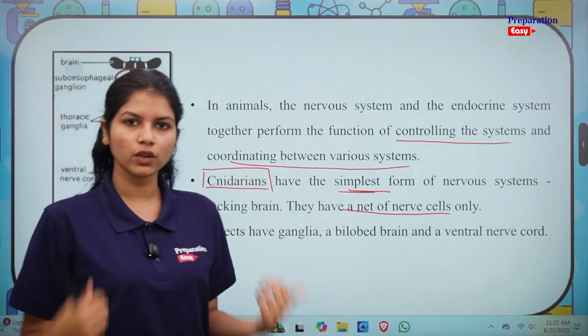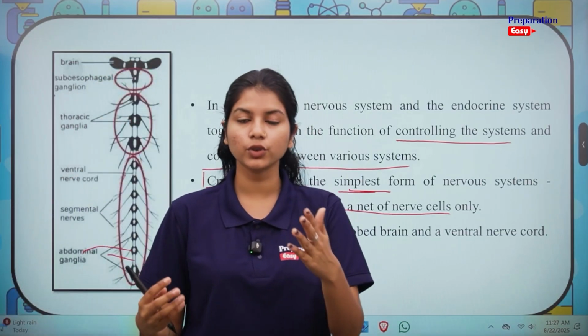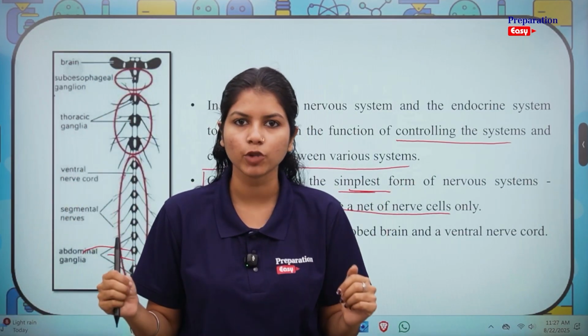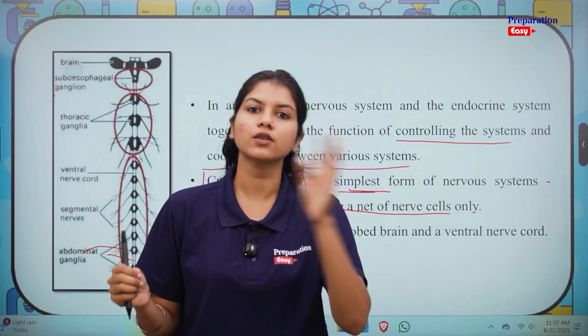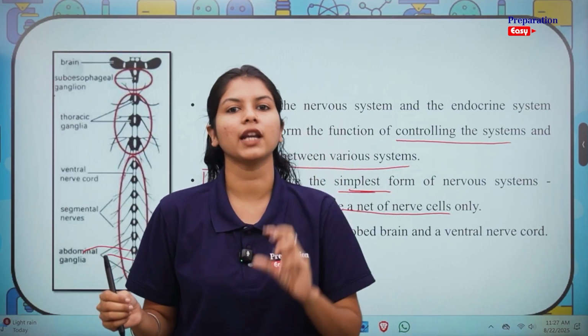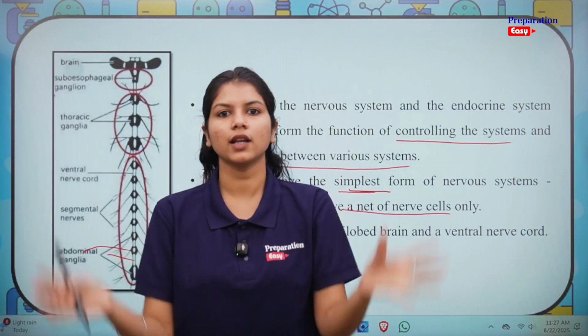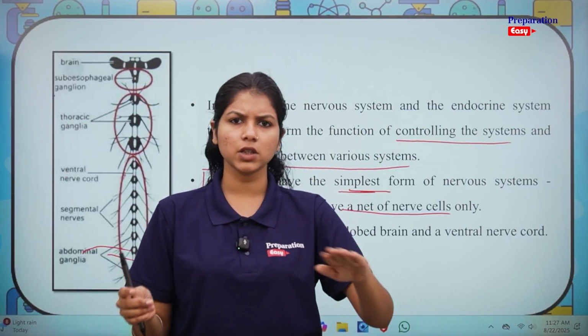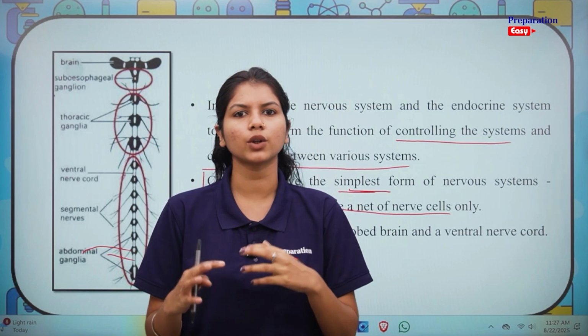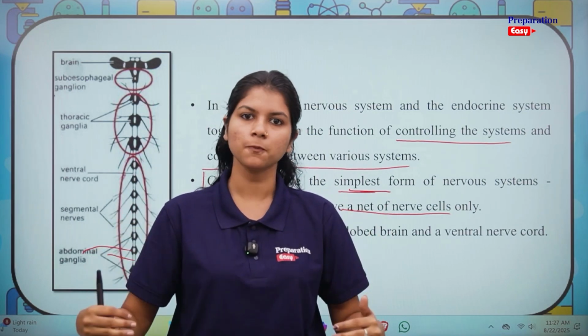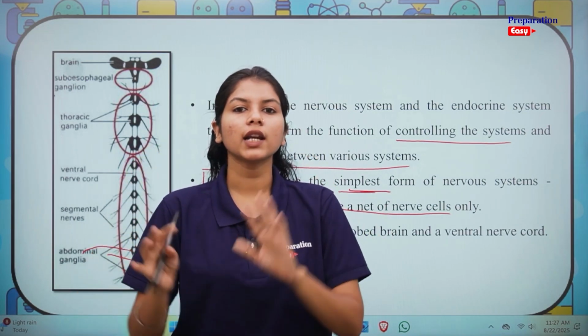Like we have nerve cells in our body, I hope you know that nerve cells are the longest cells in the human body. Similarly, cnidarians also have nerve cells, but they don't have a brain which can actually control the various systems within their body. Since they are very lower animals, it's okay for them, right? They don't have a lot of complex mechanisms like humans, because of which they don't really require a brain in their body.